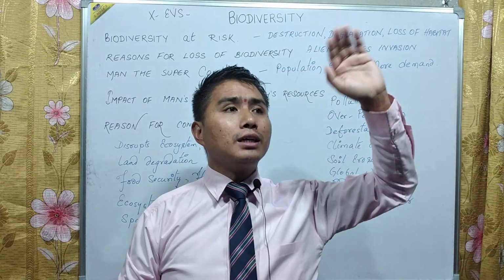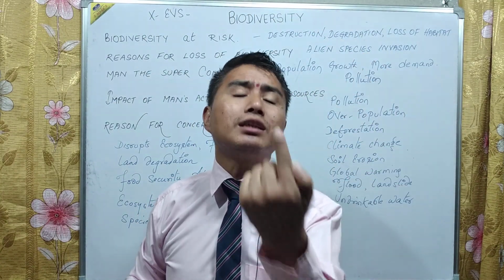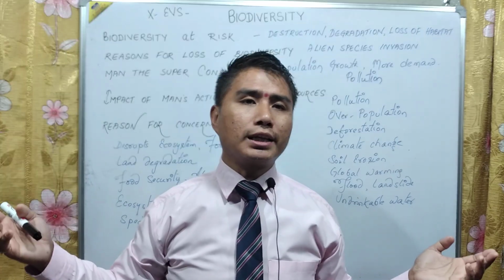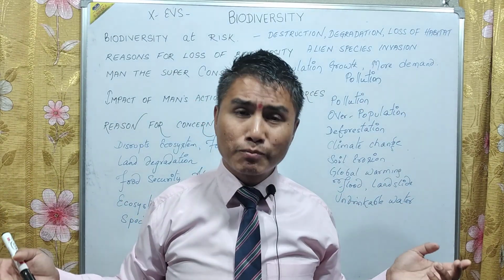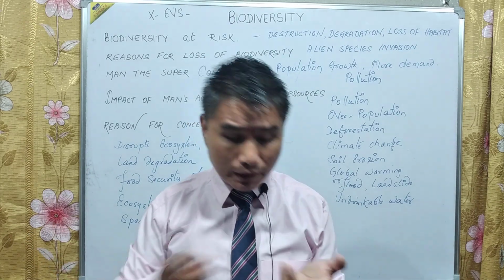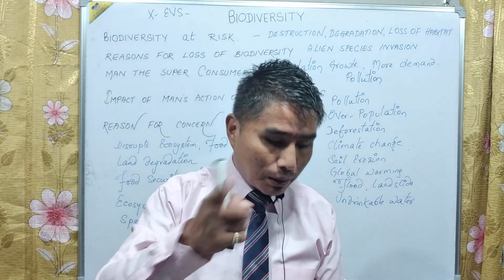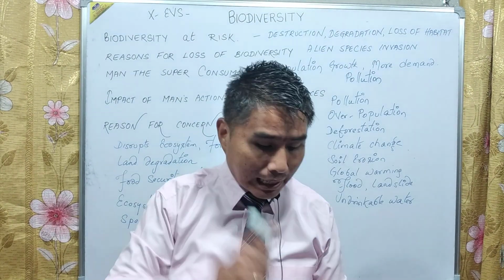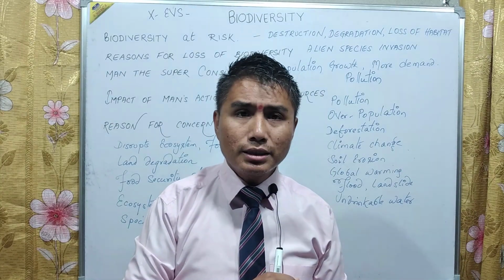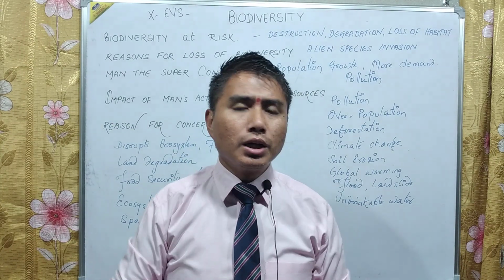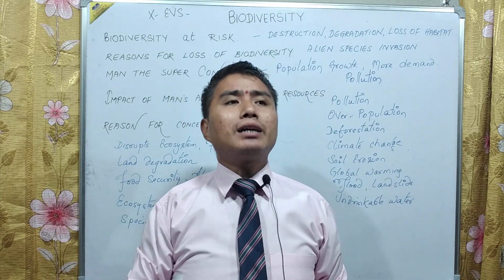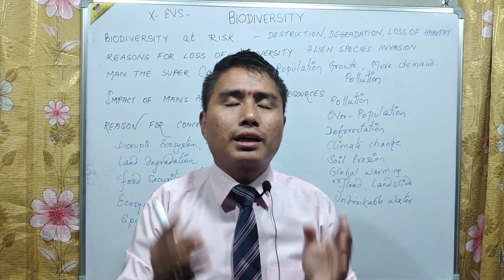So in this fight, in this struggle for existence, we've become greedy and we have started cutting the trees. When we cut a tree, a single tree is a home for so many organisms, different types of animals, and even plants also. Epiphytic plants are there, bryophytes are also there, algae could be found, pteridophytes are also there. So when we cut a tree, we don't only cut a tree, we are cutting an ecosystem.